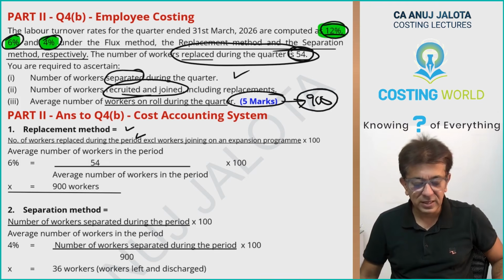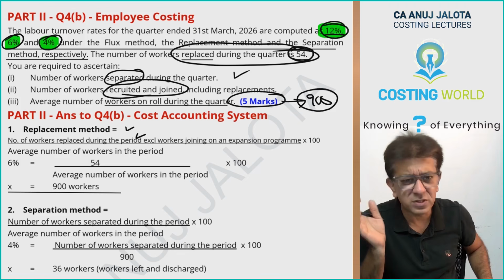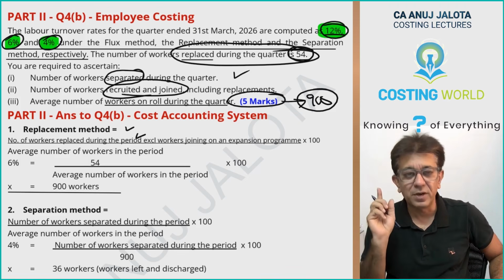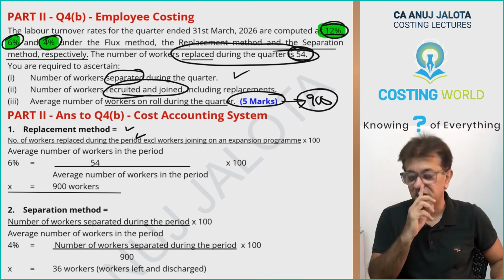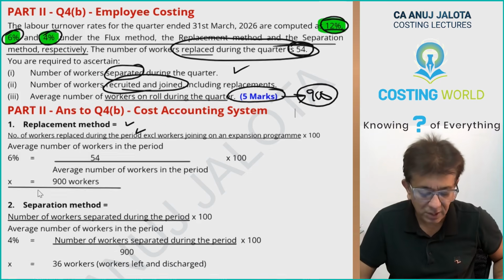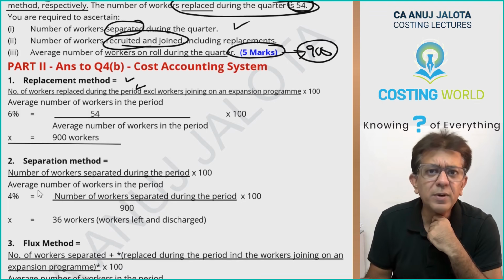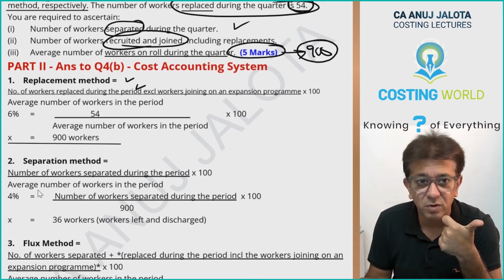Second thing. You can do anything, but it is better we use separation method first. Why? Because under separation method, there will be only one missing figure. If you follow flux method, there will be 2 missing figures. So how is labor turnover calculated under separation method? Labor turnover is the number of workers separated during the year divided by average number of workers into 100.